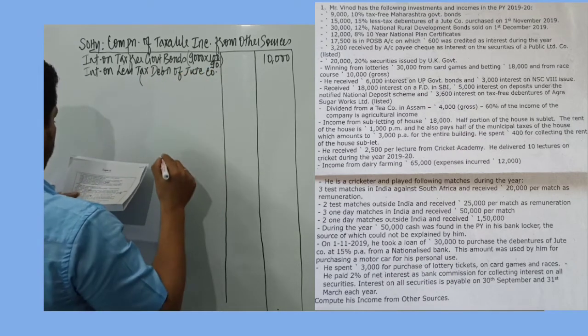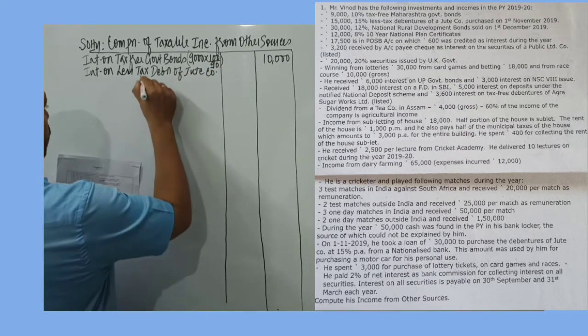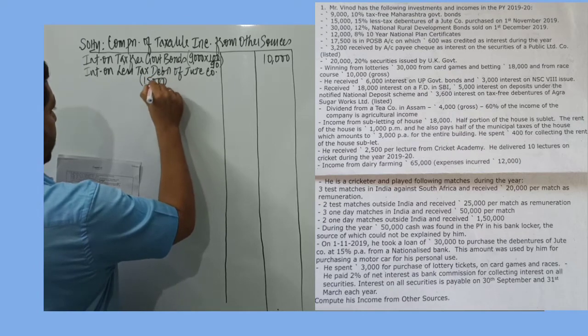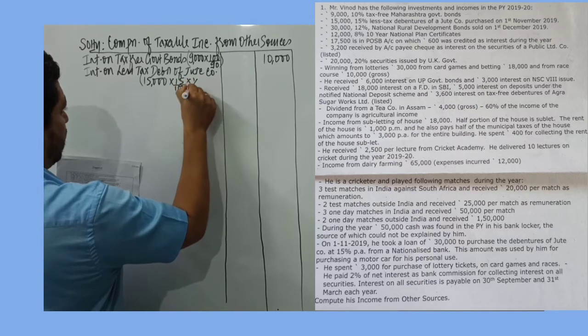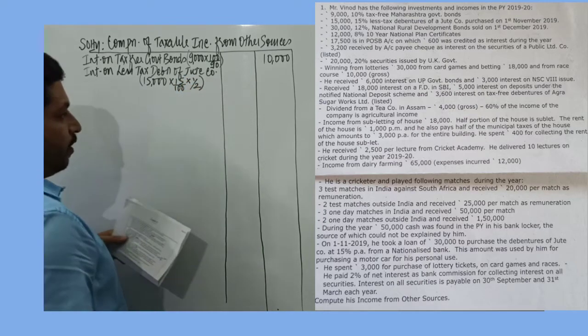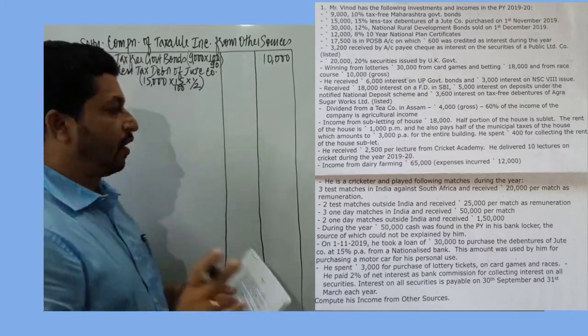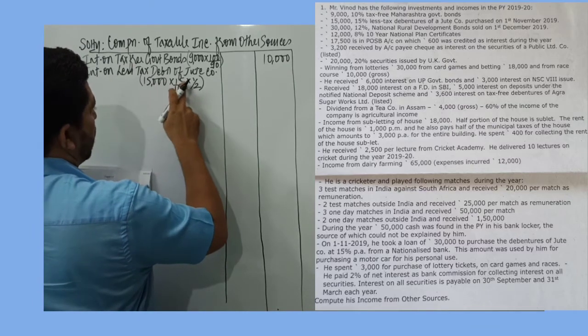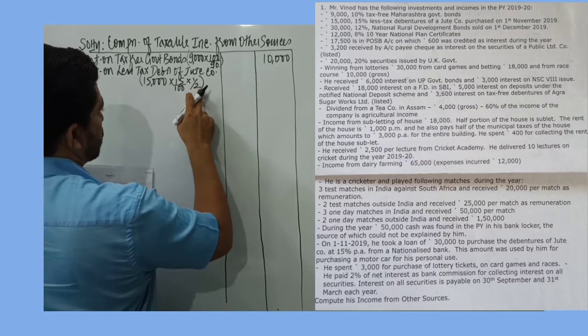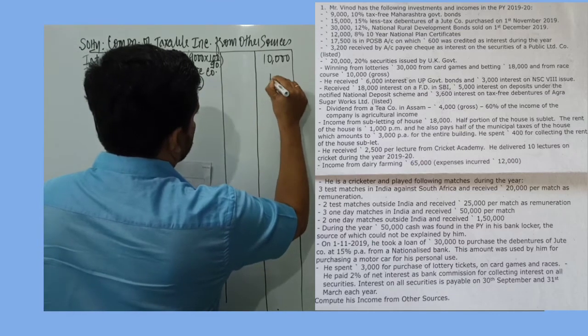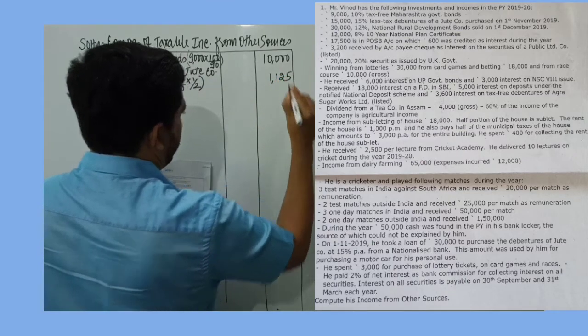So I record over here, 15,000 is the investment amount. Rate of interest given is 15% and we take half the year because interest is received only on 31st of March. So 15,000 into 15% would give you 2,250 and half of 2,250 will be 1,125.